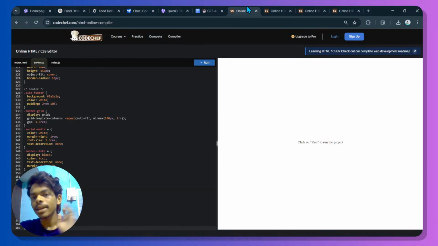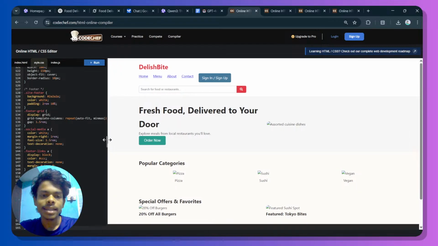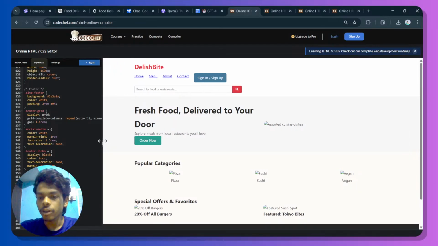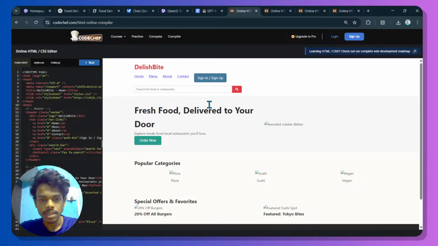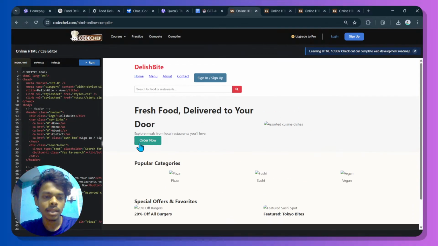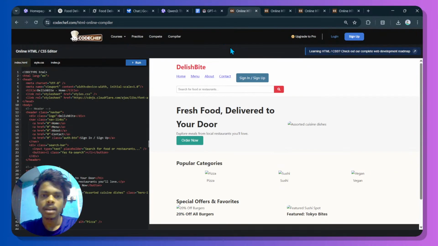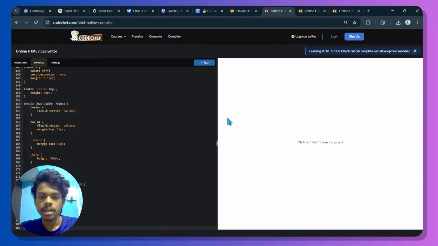Now we're simply going to hit the run button and see what it comes up with. This was created by Alibaba's Qwen-3, and you can see, what is this? For real, there are no images and there is nothing. So how can you say that? I seriously do not like this.